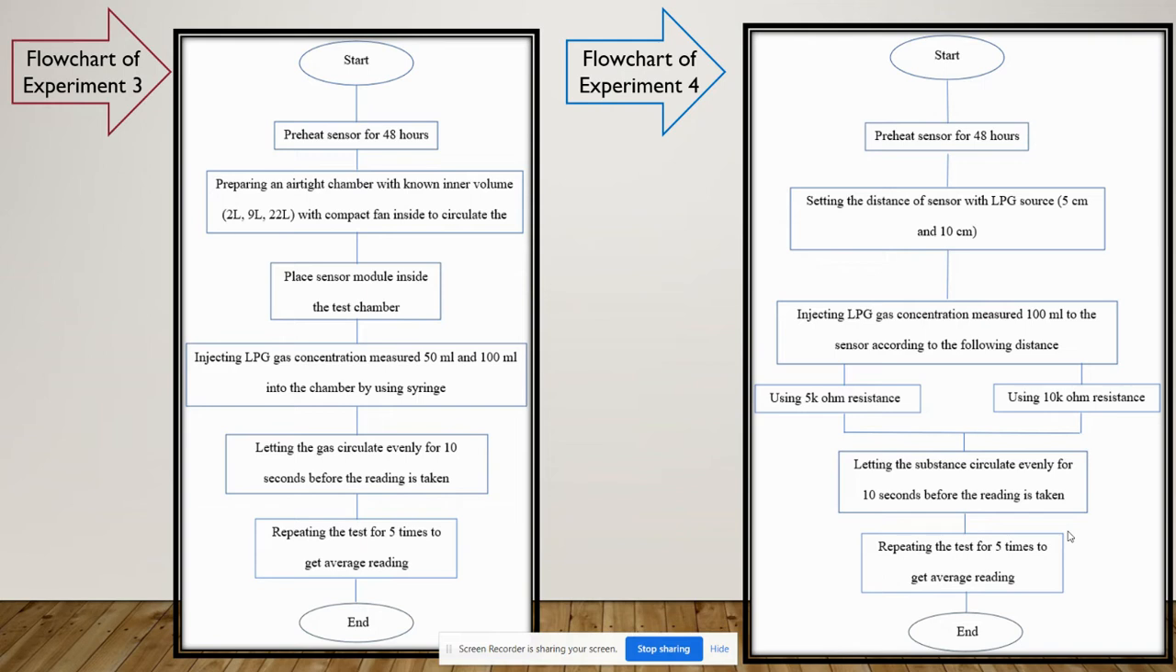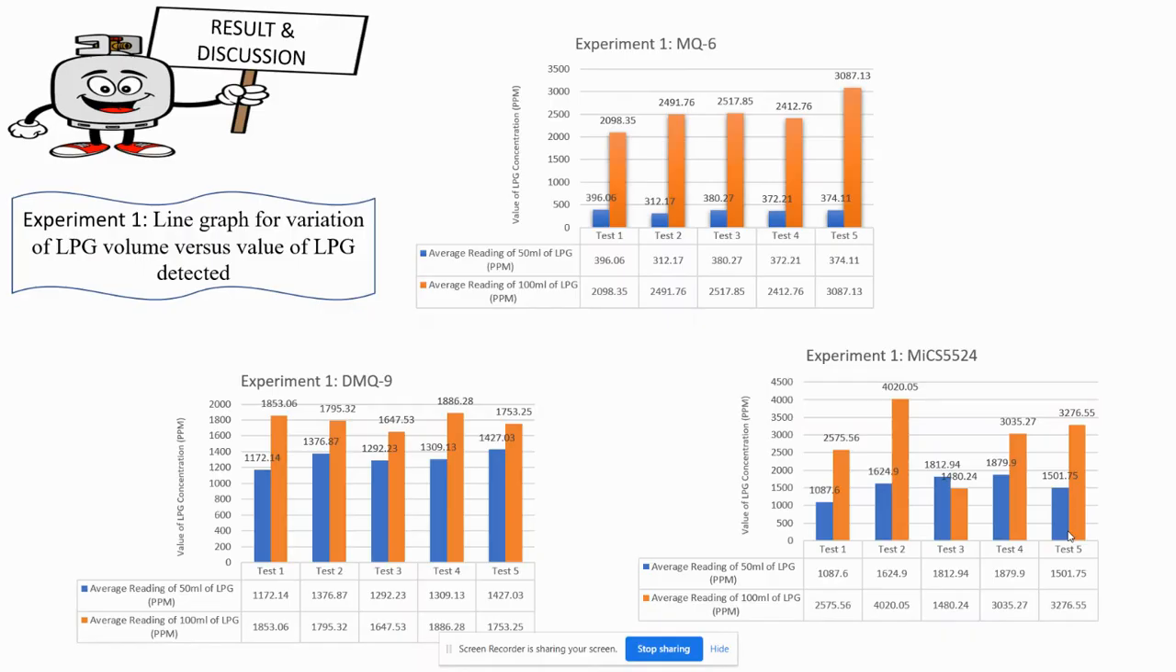Experiment 4 is about sensor response toward the distance variation of LPG sensor to the LPG source with different value of resistance. The distance that will be used in this experiment is 5 and 10 cm, while the resistance value is set at 5 kilo and 10 kilo ohm. Basically, the experiment is to show that how resistance value adjustment will improve the sensor sensitivity at certain distance. Once the distance and resistance value have been set, the LPG will be injected using consistent pressure throughout the experiment.